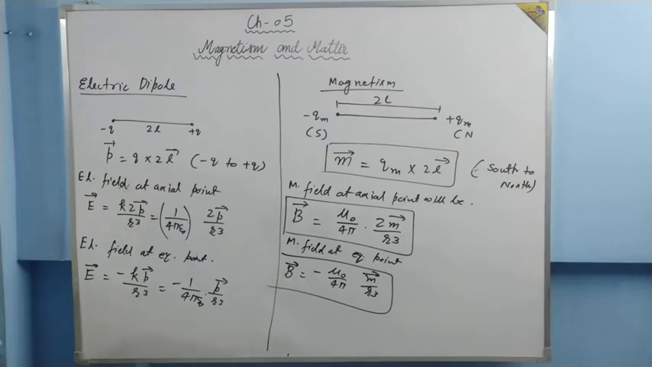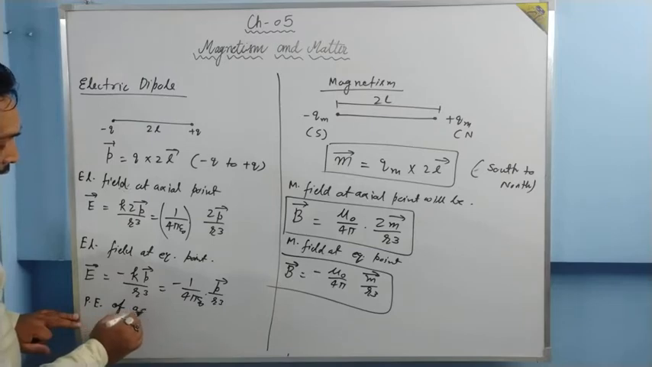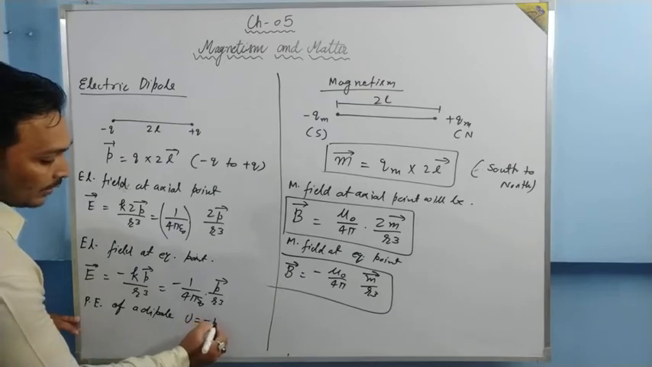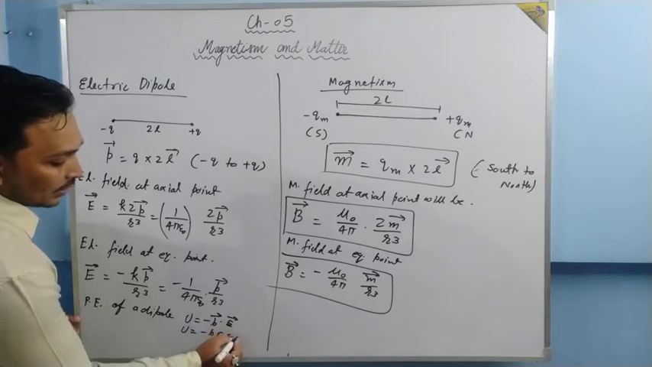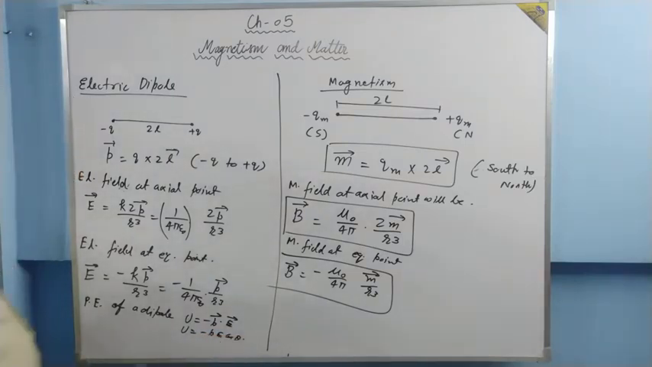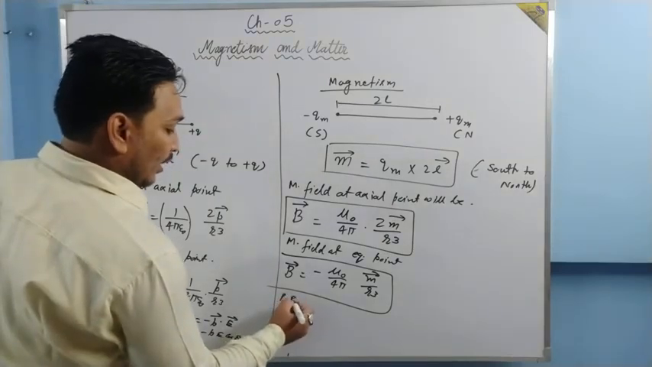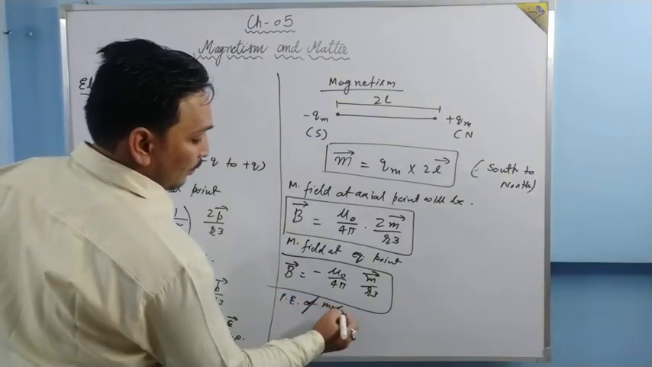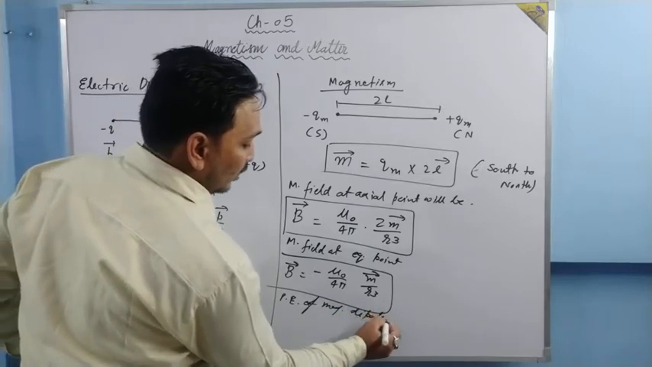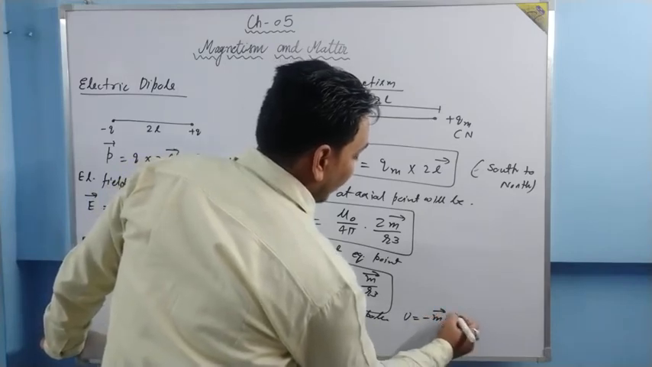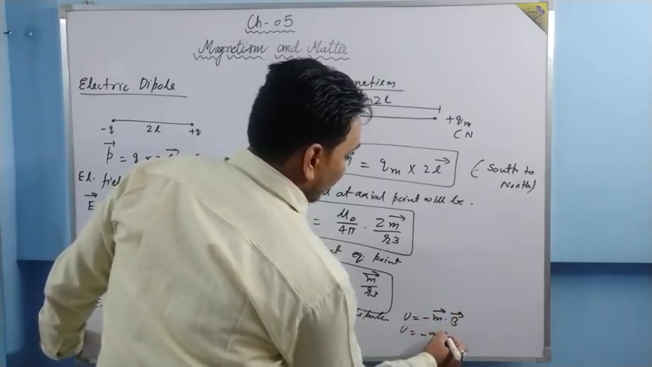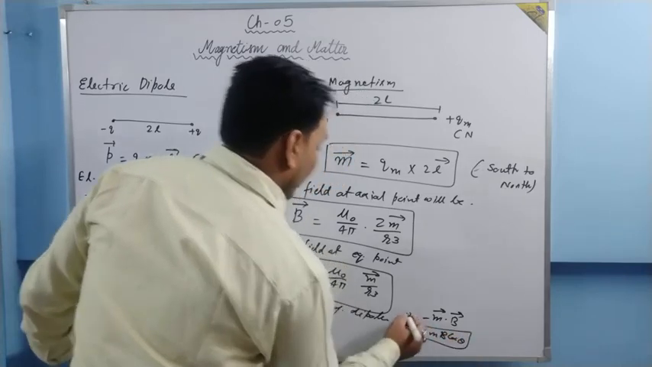One more relation I want to write. Potential energy of a dipole. Earlier it was U is equal to minus P vector dot E vector, or U is equal to minus PE cos theta. Okay, that we have studied. Here, potential energy of a magnetic dipole, what is it going to be? It is going to be U is equal to minus M vector dot B vector, or U is equal to minus MB cos theta. I hope you are understanding the pattern.